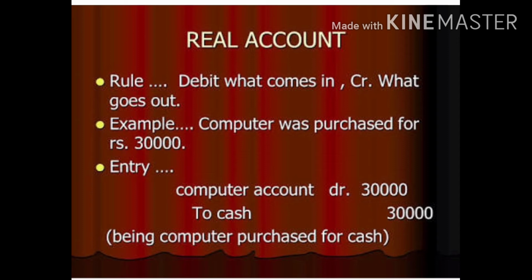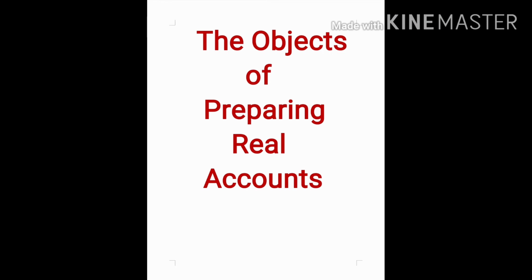Alright, so it's very simple. I hope you have understood how to pass the journal entry related to real account. The only best way is to keep in mind the golden rule of real account. So now let us move on to the next point, that is the objects of preparing real accounts.